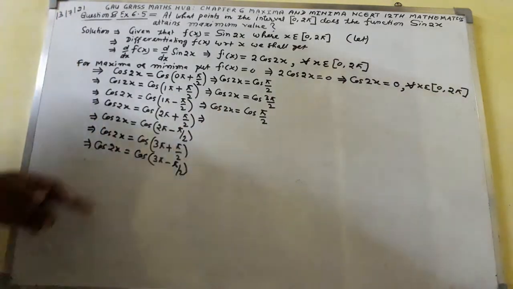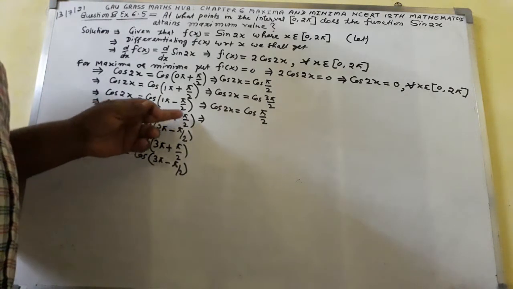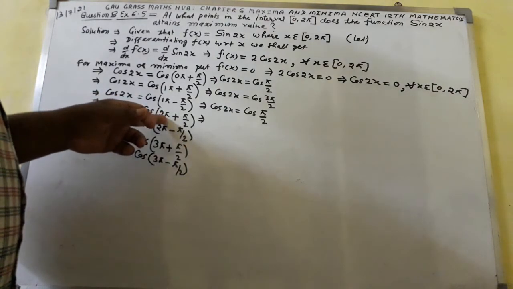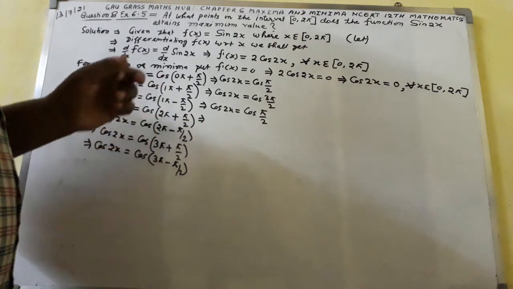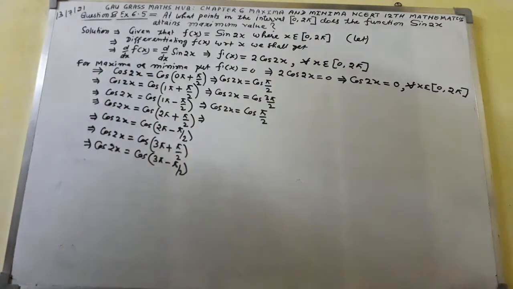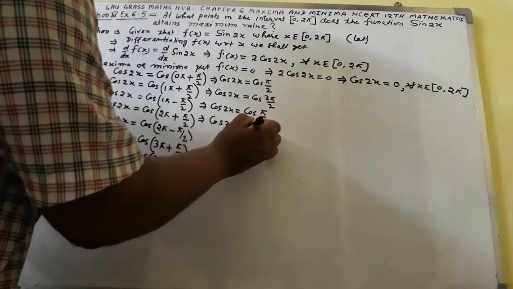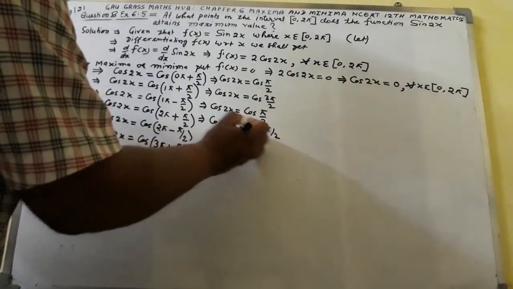Now here we will get cos 2x equal to cos(2π + π/2). This value, 2π means 360 degrees, plus it will go in the first quadrant. In the first quadrant we will get cos π/2. Cos will be positive in the first quadrant. Cos π/2, so here we will get cos 2x equal to cos π/2 again.